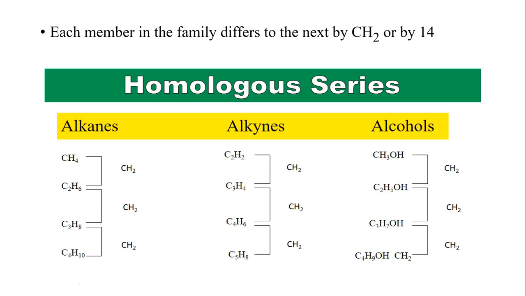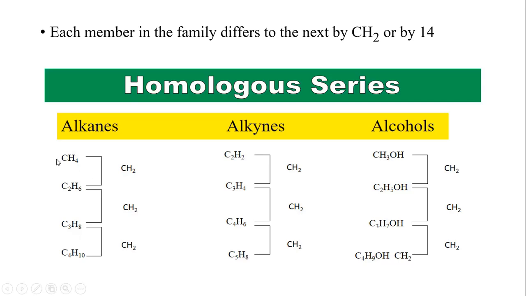How about the 14? Carbon has a mass number of 12, hydrogen has a mass number of 1, so 1 times 4 will be 4, and 12 plus 4 is 16. For this one, 12 times 2 is 24, and 24 plus 6 is 30. So 30 minus 16, the answer is 14. If you do the same for these ones, you will find that it gives the same difference.